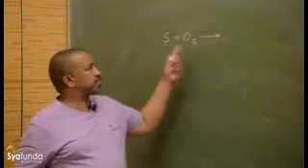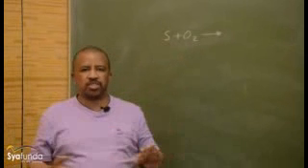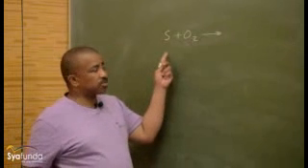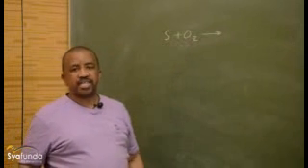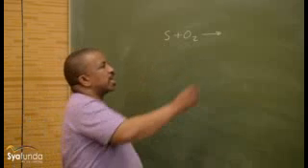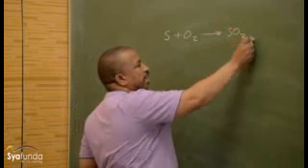This is combustion of sulfur. If sulfur reacts with oxygen, or undergoes combustion, a gas is formed, SO2 gas, sulfur dioxide.